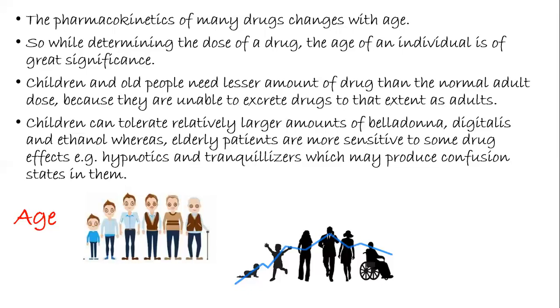So we can say the organs which are involved in the excretion or metabolism are not so developed in children, and they are not functioning so well in the adults, I mean the old age people. So that's why the dose required is less. Children can tolerate relatively larger amounts of belladonna, digitalis, and ethanol, whereas elderly patients are more sensitive to some drug effects like hypnotics and tranquilizers, which may produce a confused state in them.